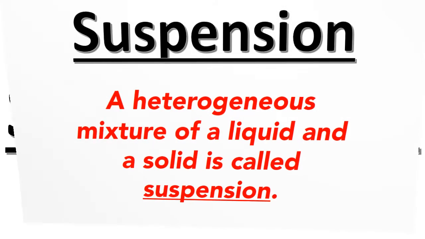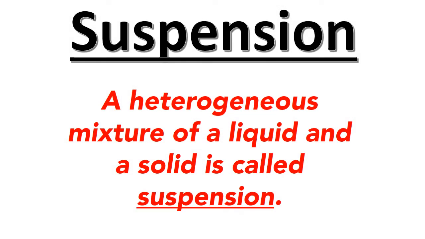The next topic for us is suspension. A heterogeneous mixture of a liquid and a solid is called suspension, which means when one solid substance is dissolved or mixed with a liquid, forming two or more phases, it is known as suspension.